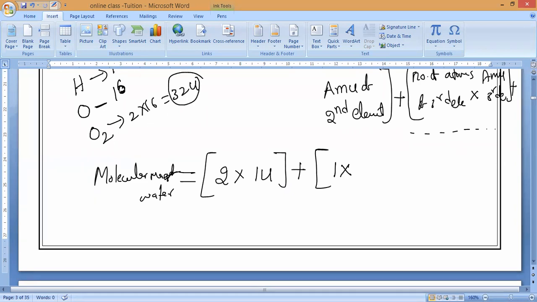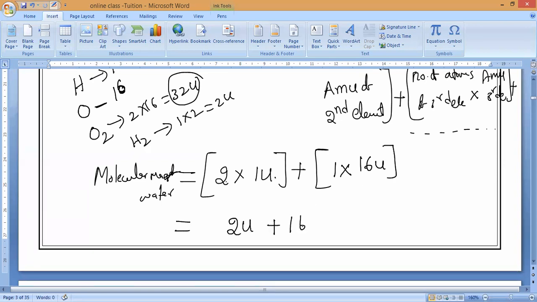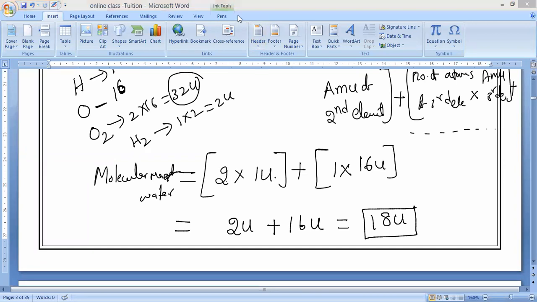Hydrogen is 1, but H2 means what? 1 into 2, which is 2 U. Oxygen, how much? 16 U. Now you can check it. 2 into 1 is 2 U, plus 1 into 16 is 16 U. Which is equal to 2 plus 16, 18 U. So now, let me see how smart you people are. 18 U, that is the molecular mass of water.